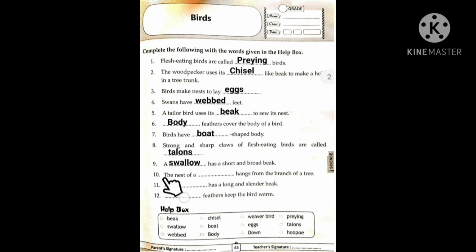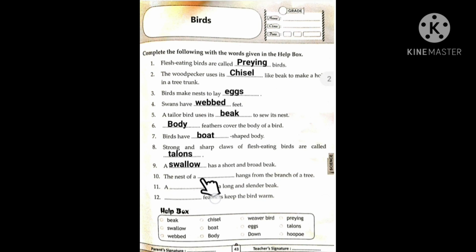10th question. The nest of a dash hangs from the branch of a tree. The nest of a weaver bird hangs from the branch of a tree. 11th question.